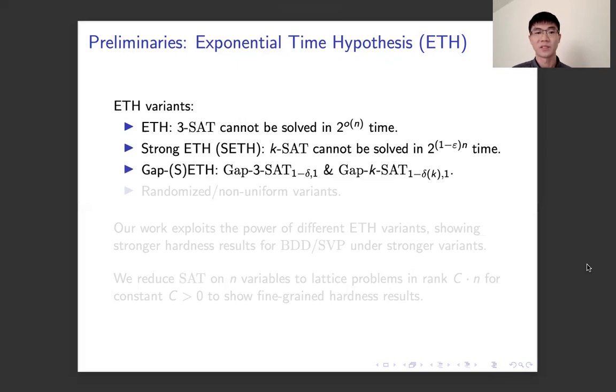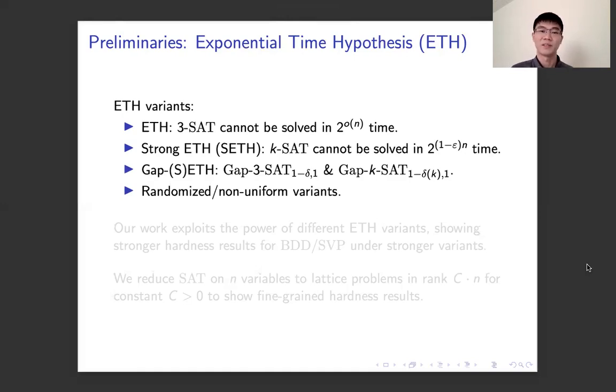Besides, we also have the gap variants of ETH and SETH, where we consider the gap 3-SAT and gap k-SAT problems instead of k-SAT and 3-SAT. Moreover, we also have the randomized and non-uniform variants of all the ETH variants above, where randomized or non-uniform time is considered instead of deterministic time for solving these problems.